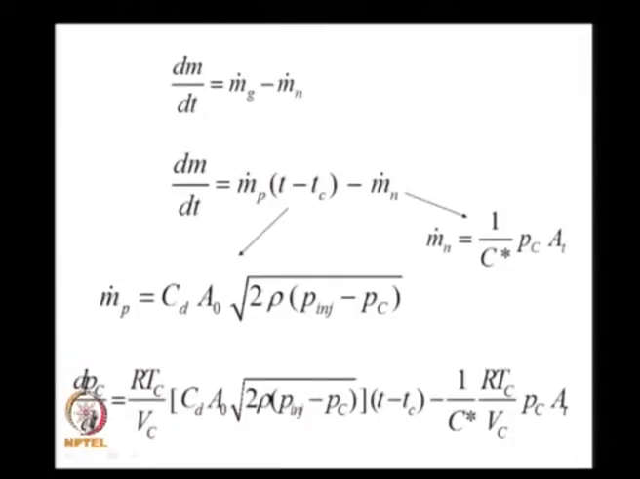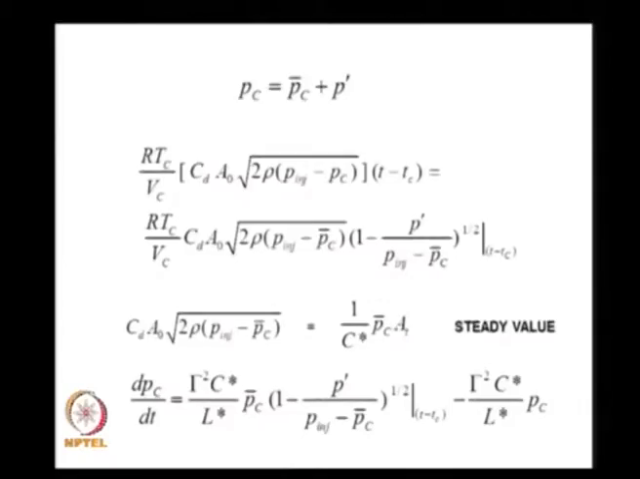I get dm by dt is equal to dPc by dt, here I get RT and Vc, I bring it to the right hand side, I get dPc by dt is equal to RTc by Vc into this value of propellant injected Tc time earlier, minus the one leaving the nozzle as 1 over C star, RTc by Vc into Pc by AT.